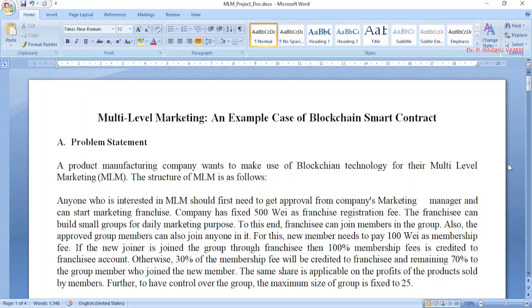To understand this structure better, I should not take the name of any company. You might have seen in your localities, especially in residential areas, people asking you to purchase the products of a particular company. That company's products may not be available in any supermarket or nearby stores.